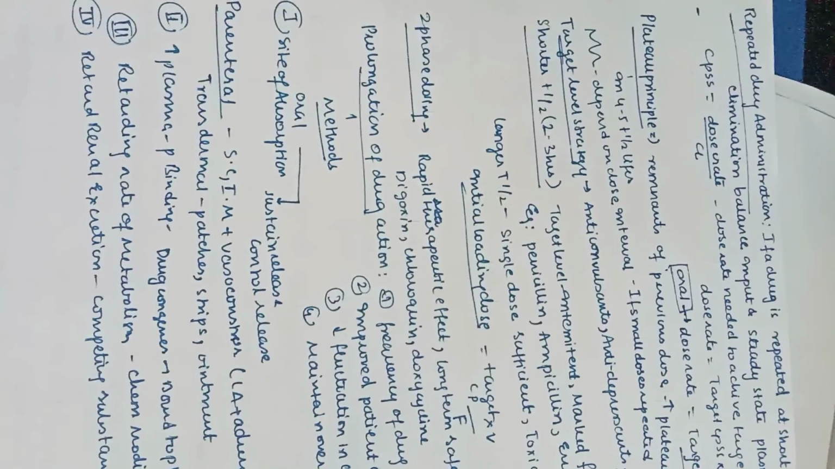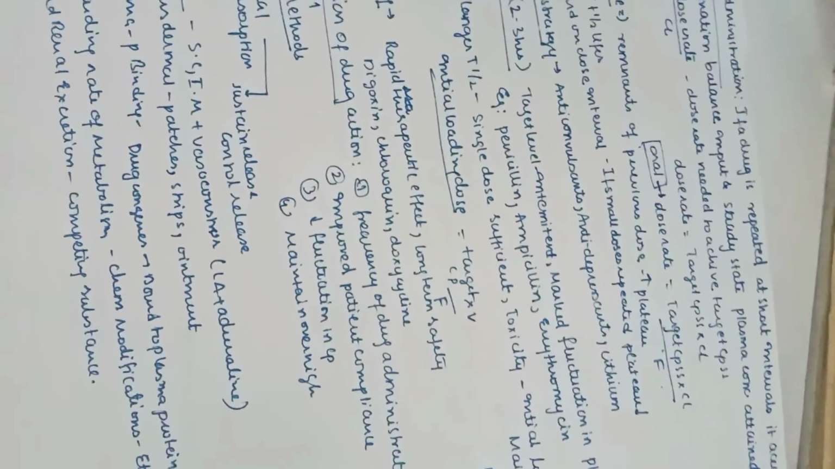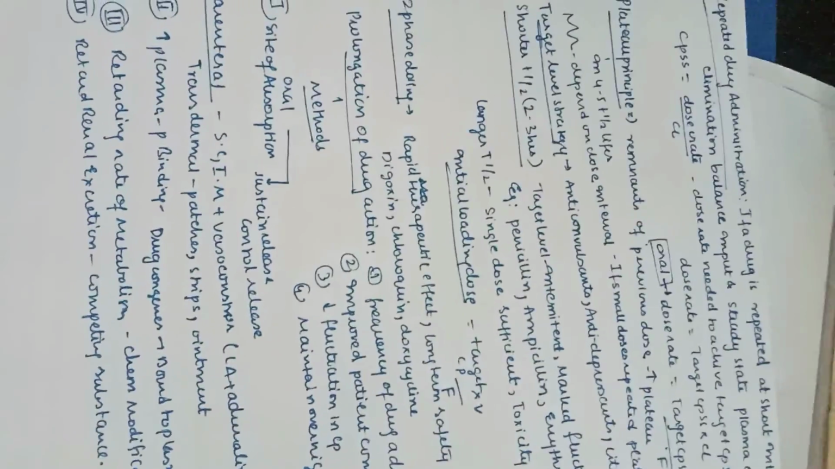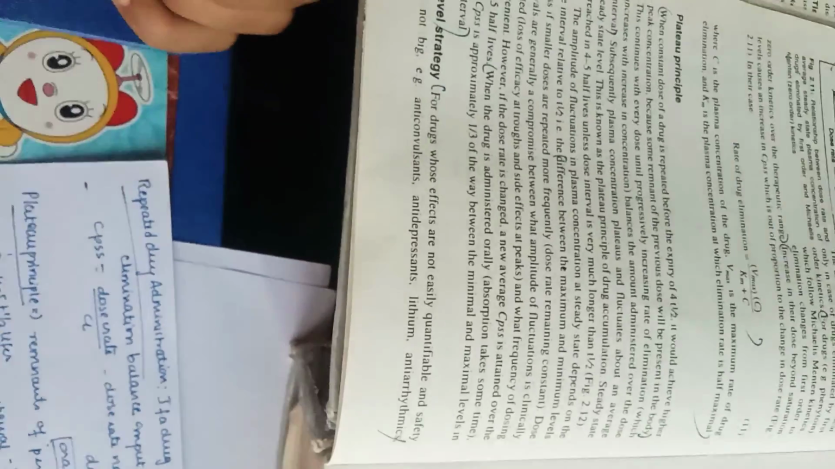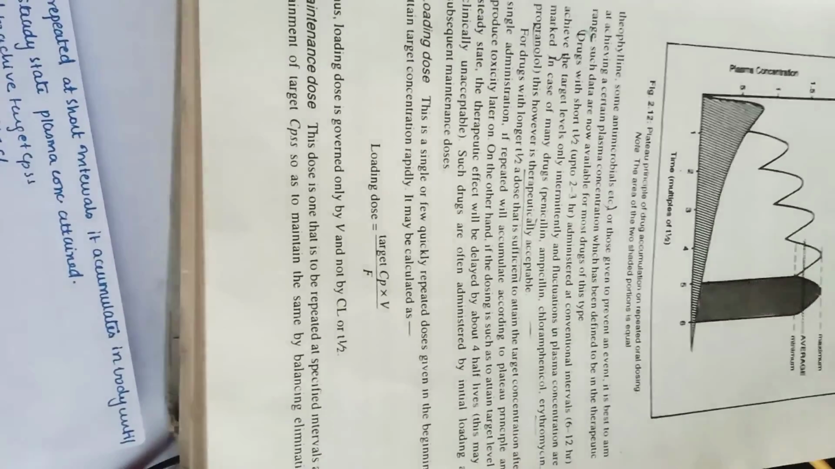Next, let us see the target level strategy. It mainly has anticonvulsants, antidepressants, and lithium as examples. Let us see the target level strategy definition: for drugs whose effects are not easily quantifiable and safety margin is not big, examples we have already discussed. So here also we have loading dose equal to target Cp into Vd by F. Once we'll check out here. Yeah, target level.